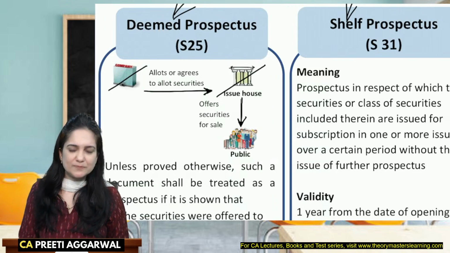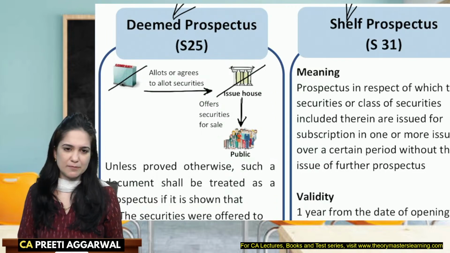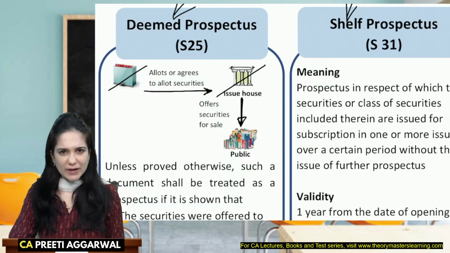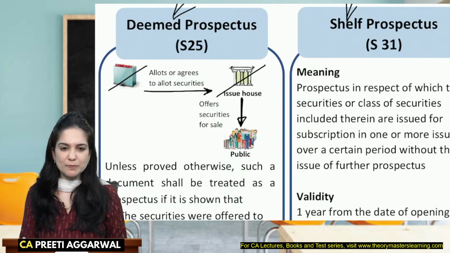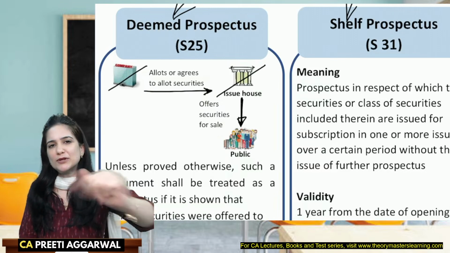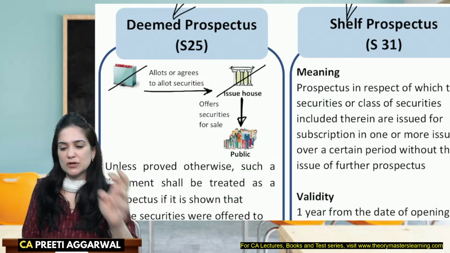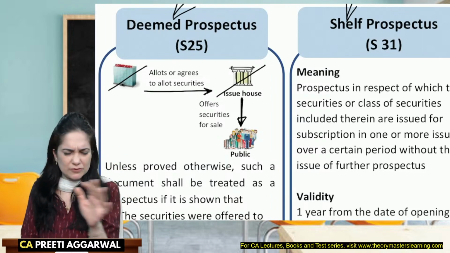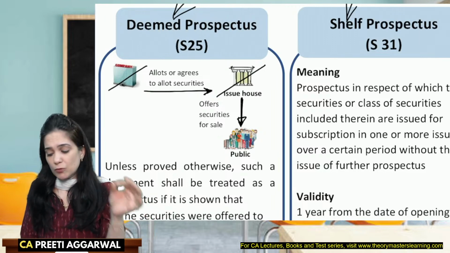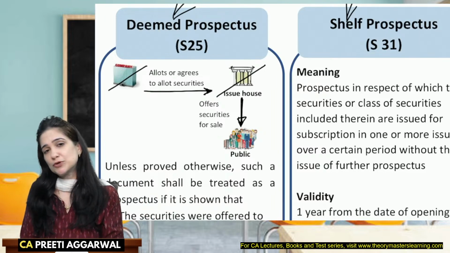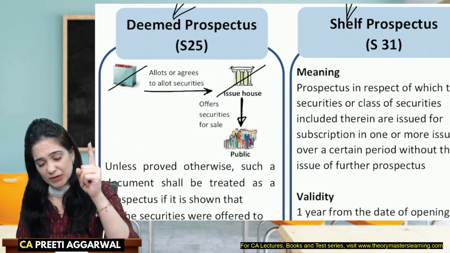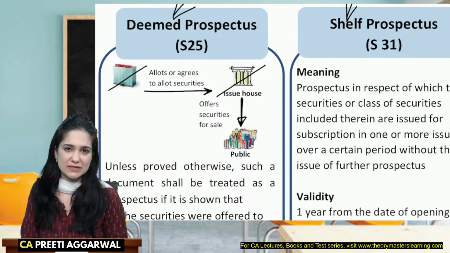So we became smart. Companies Act mentioned that, all right, issue house, you must be using some document, some kind of advertisement to offer the shares to public. Whatever document that you are using, you call it whatever name you want, circular, advertisement, paper, document, we will assume that it is a prospectus issued by the company, and all the provisions of prospectus shall apply, even the provisions relating to misleading prospectus.